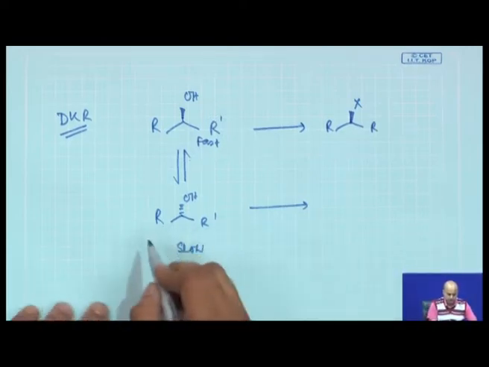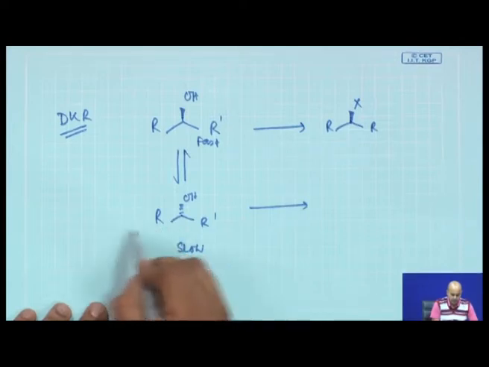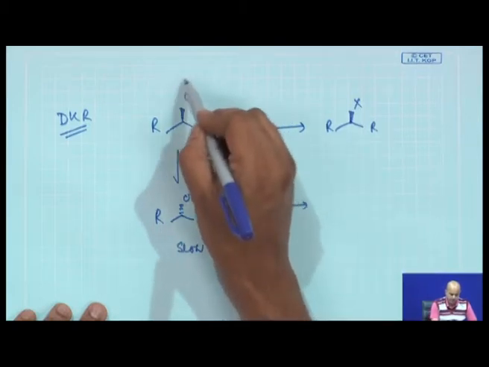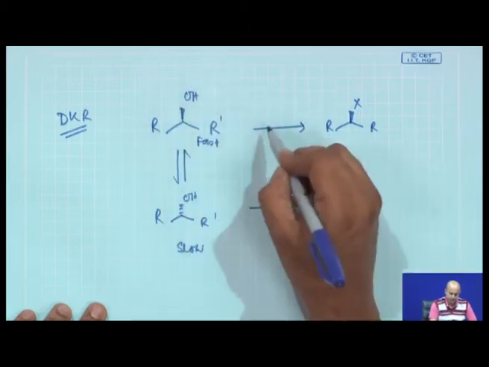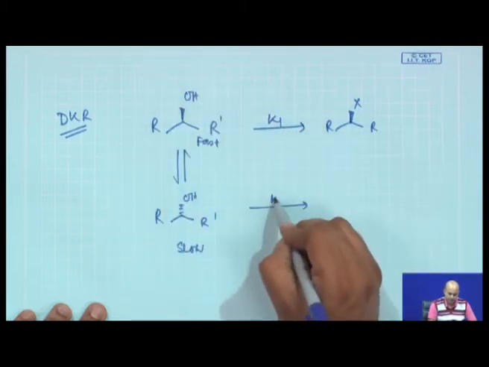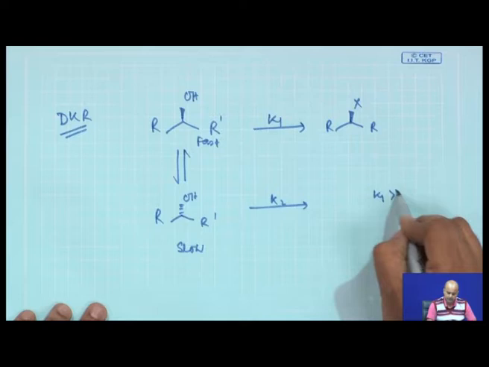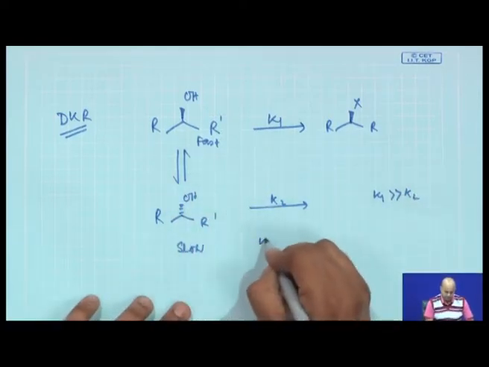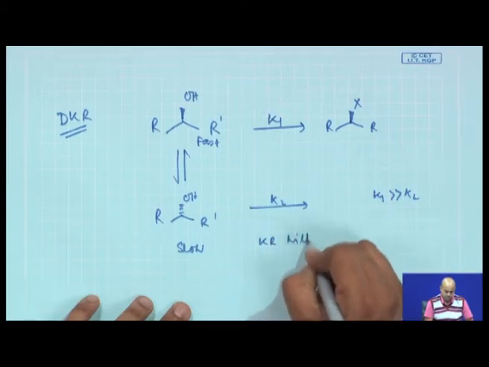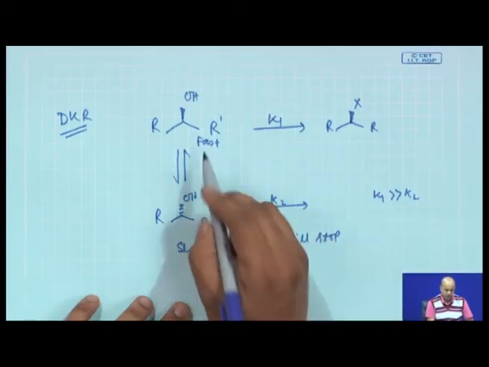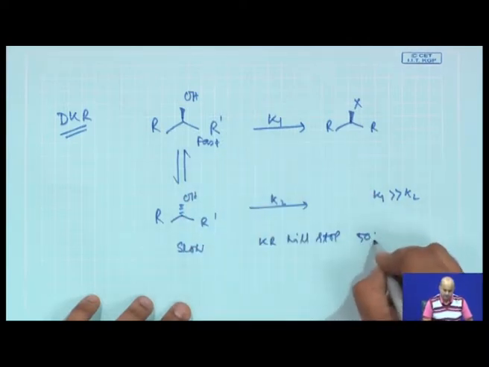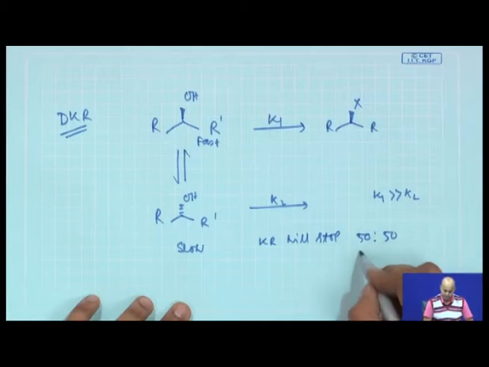Now, if there is a possibility that the slow reacting enantiomer can instantly convert, so your kinetic resolution is taking place with K1 and K2, we said K1 is much greater than K2. So, kinetic resolution will stop when all the fast reacting enantiomer reacts. So, it will stop at 50-50. Okay.